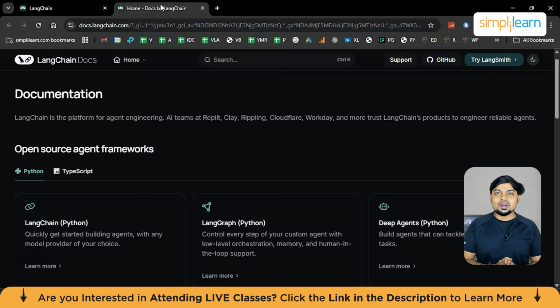LangChain gives structure. LangGraph gives control. Deep agents give autonomy with guardrails. LangSmith gives visibility and confidence. Together, they allow teams to move from "let's try an AI demo" to "let's run an AI system in production." If you are serious about building reliable, scalable, and maintainable AI applications, understanding LangChain is no longer optional.